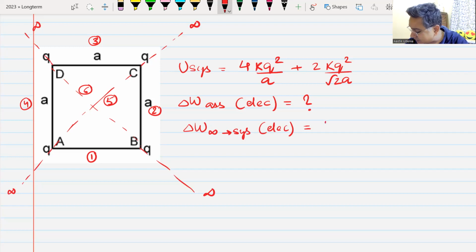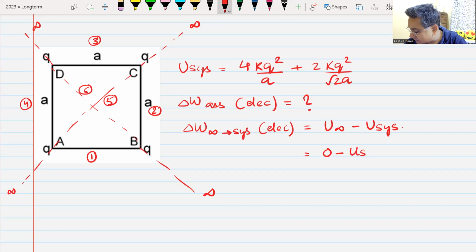So that can be written as U at infinity minus U of system. This is how you write it. U infinity is 0, minus U of the system.